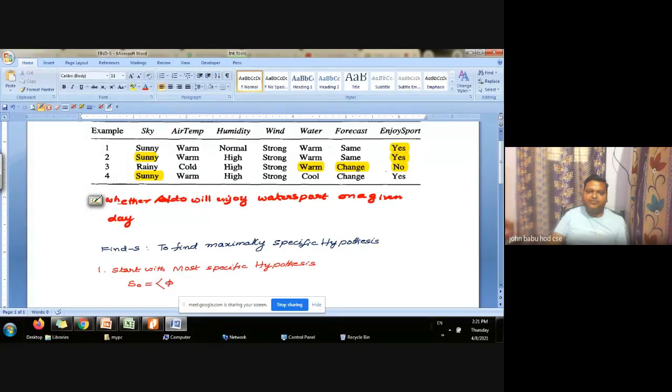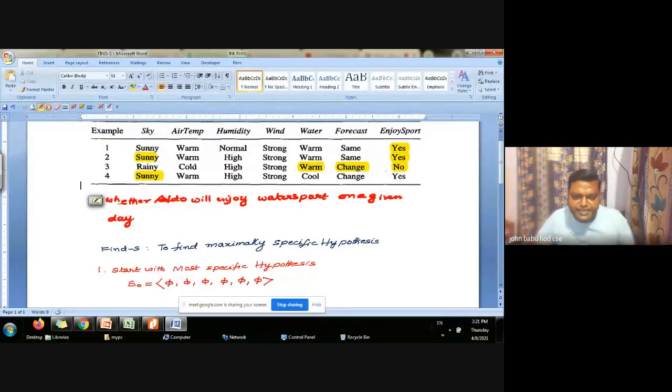Totally 6 attributes. So phi, comma, 6 attributes. Second one phi, third one phi, fourth one phi, fifth one phi, sixth one phi. This is the most specific. It will not accept any values.